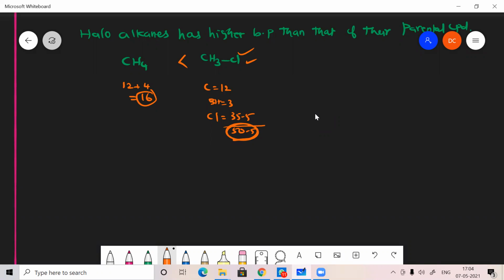I have one more doubt. Yes. What do we give more priority to, sir? Molar mass or the branching in such cases? First, we have to give the priority to the molar mass, then we have to give it for branching. Okay, sir.